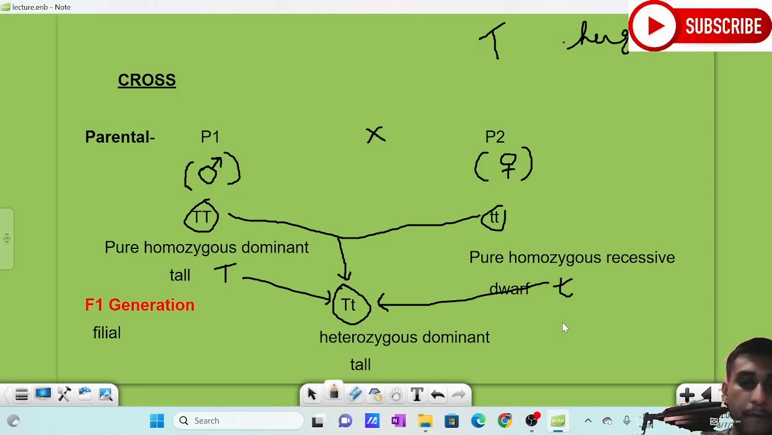So just have a basic understanding of the experiment. We are going to the next part of the experiment, which is the selfing of the F1 generation.